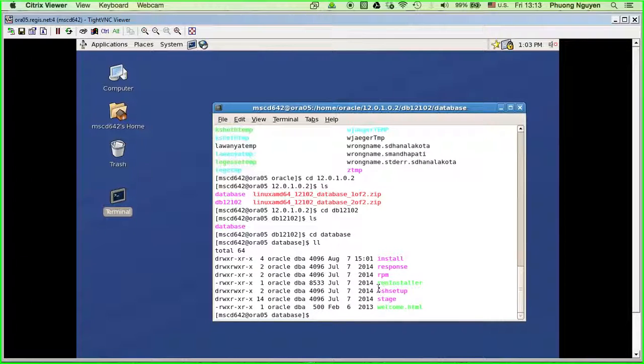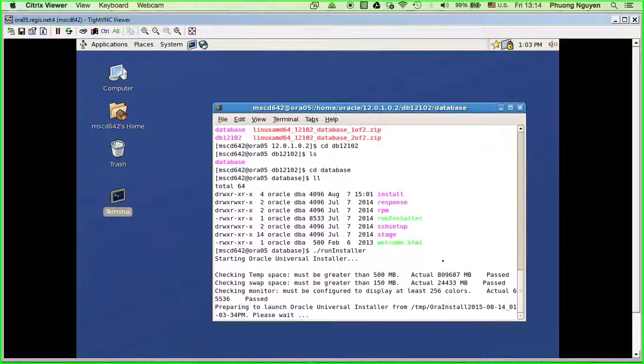Okay. So you see the red file here. The red file here is the run installer. So I have to run this in order to install the binary files. I have to run this thing first. Okay, so I'm gonna go ahead and run this thing as installer. When I run it, it's gonna check.